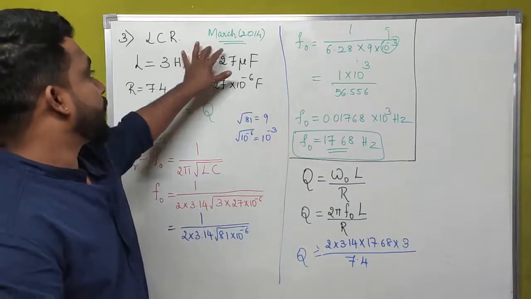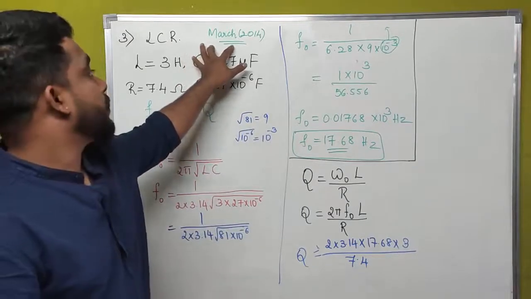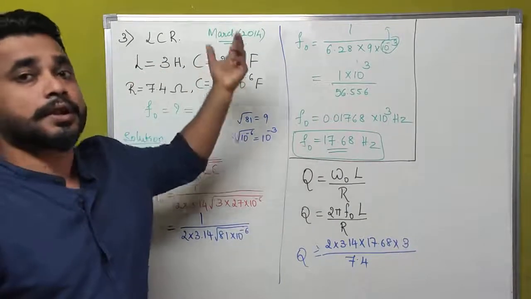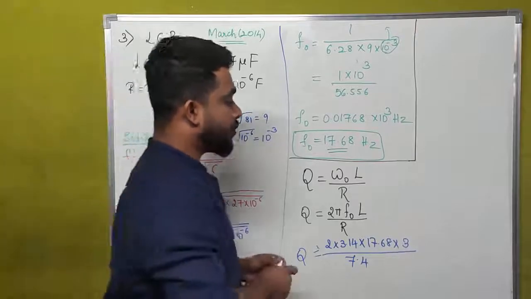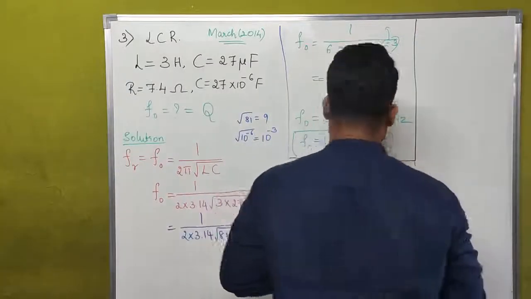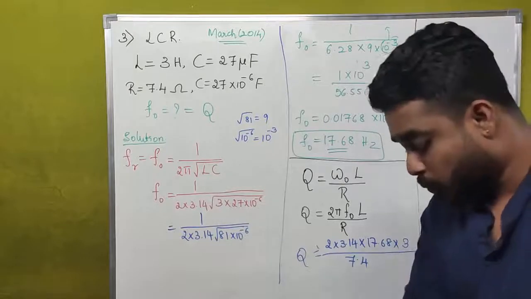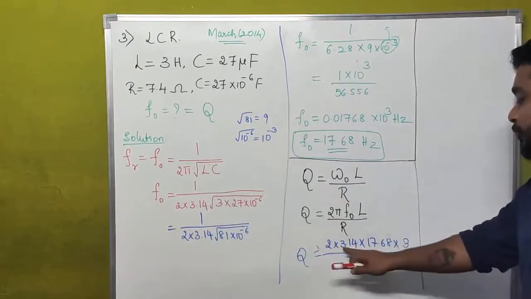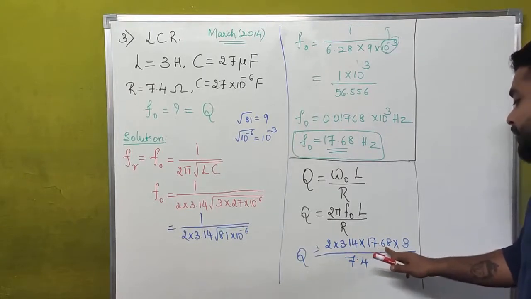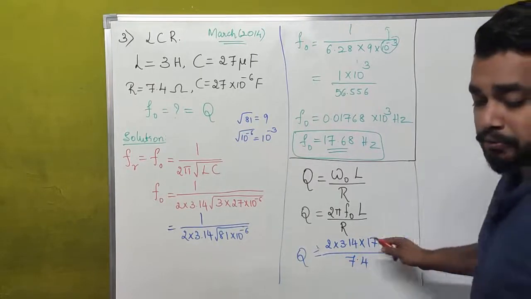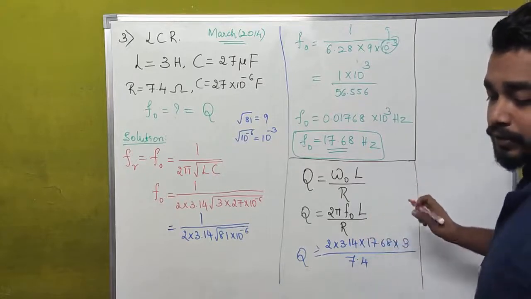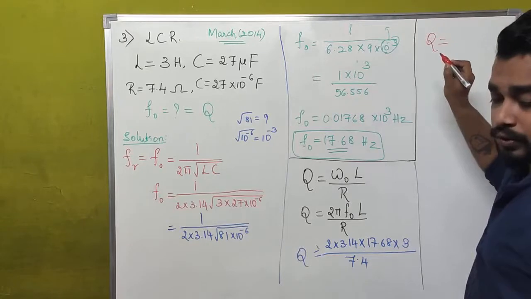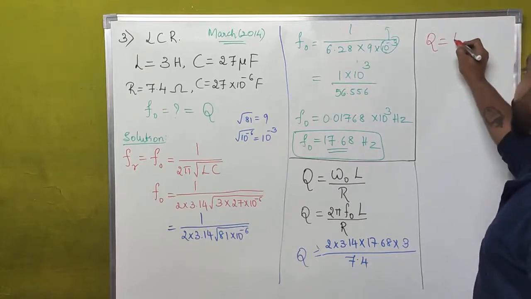This problem was asked in your March 2014 examination, 6 years earlier. I'll do other question paper problems, don't worry about that. Now what we have to calculate is Q factor. If we simplify this, it is 6.28 into 17.68 into 3. If we simplify this, the overall answer for quality factor Q is equal to 45.04.